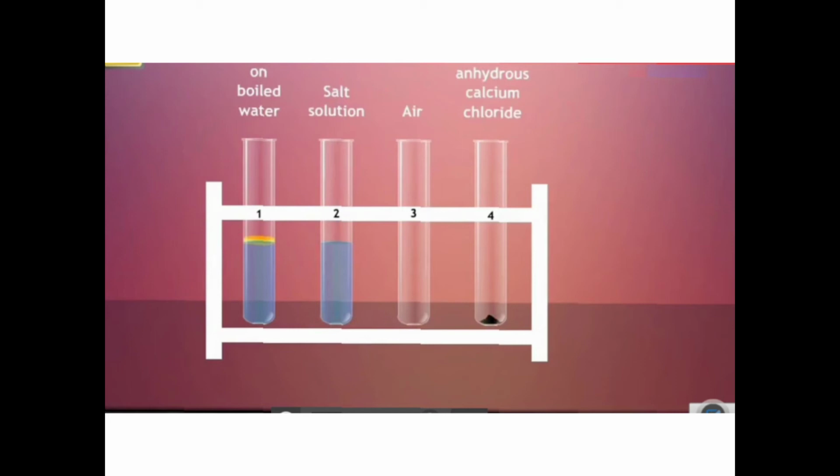In the first test tube, I am going to add boiled water and over it a little oil. In the second, I am going to add salt solution. Means I am going to add a little salt into the water and I am going to dilute it. And third, I am not keeping anything, just air will be there.